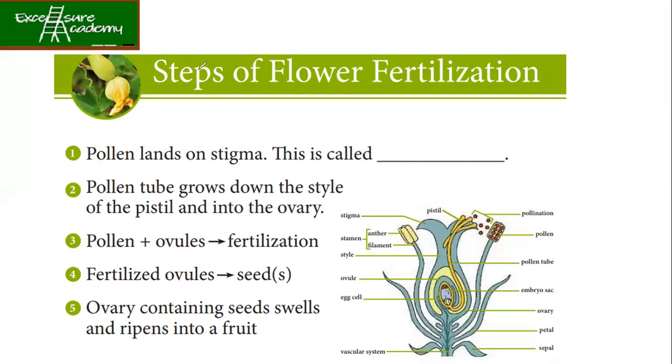The fertilized ovules result in forming seeds, and then the seed swells up and forms a plant, and in that plant, fruit.